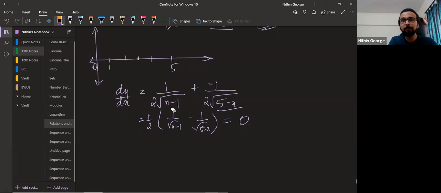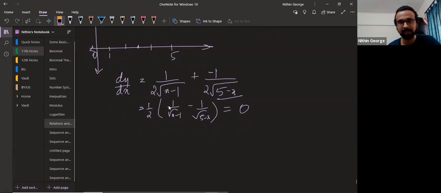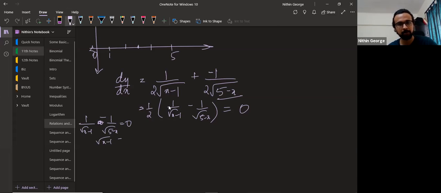So when I'm trying to find this equal to 0, I see that 1 by root x minus 1 plus 1 by root 5 minus x is equal to 0. Not plus, it was minus here. So when I cross multiply, I get root x minus 1 is equal to root 5 minus x. When I find dy by dx, I'll be looking for points inside 1 and 5, not at 1 and 5. So that's why I was able to cross multiply.